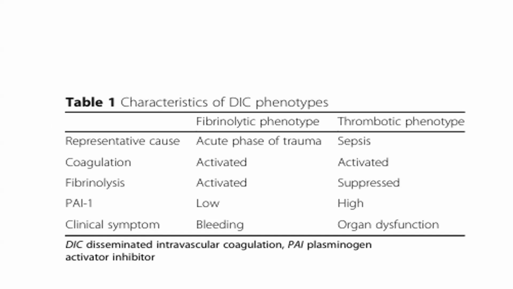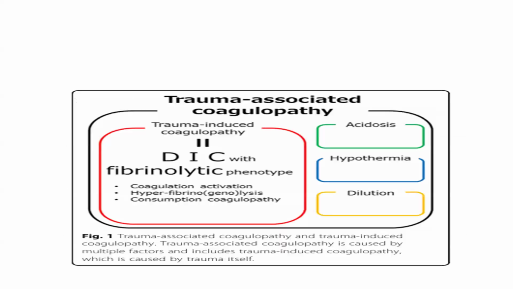So, there are two types of phenotype, that is, fibrinolytic phenotype and thrombotic phenotype. Fibrinolytic phenotype is seen in the acute phase of trauma, thrombotic phenotype is seen in sepsis. Coagulation is activated in the fibrinolytic phenotype and also in the thrombotic phenotype. Fibrinolysis is activated in the fibrinolytic phenotype, and it is suppressed in the thrombotic phenotype. Plasminogen activator inhibitor is low in the fibrinolytic phenotype, high in the thrombotic phenotype. Clinical symptoms are bleeding in the fibrinolytic phenotype, organ dysfunction in the thrombotic phenotype.